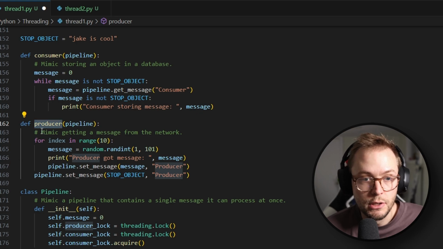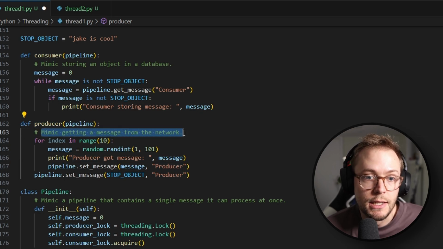Now, producer is another function that mimics getting a message from the network. So in this case, you maybe have an API where somebody is calling your API, and then you have to store it in your database. You want to ensure that you can do that accurately. Kind of like the same case above where we added 1 to 0 twice and we ended up with just 1. It should have been 2.